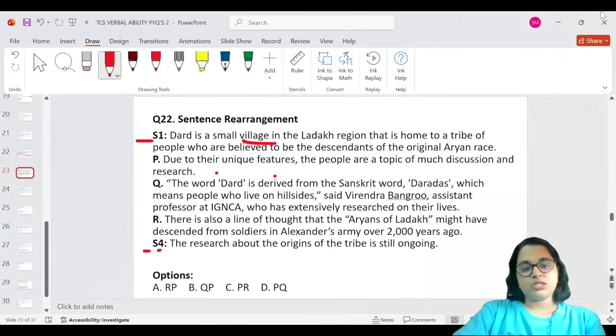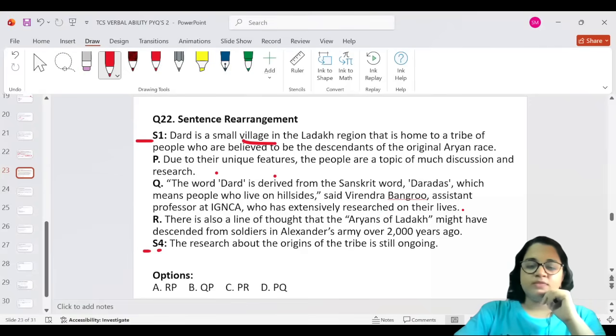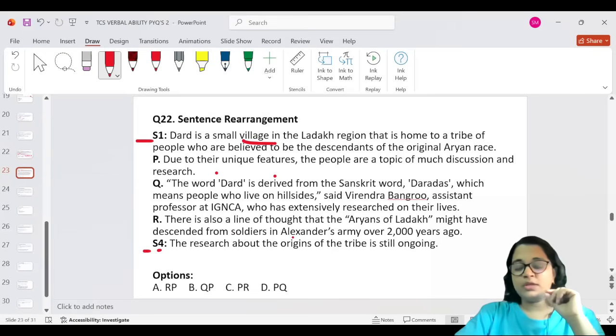Okay. Yes. And the word that is derived from the Sanskrit word Daradas, which means people who live on the hillsides, said Virendra Bangru, assistant professor at IGNCA, who has extensively researched on their lives. Interesting. Okay, there's also a line of thought that the Aryans of Ladakh might have descended from the soldiers in Alexander's army over 2000 years ago.